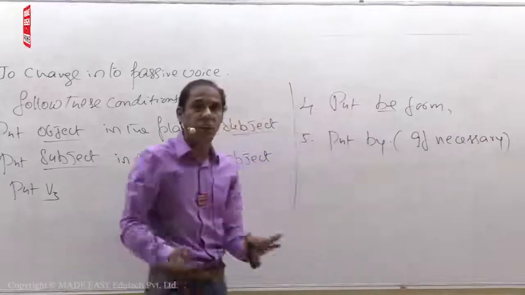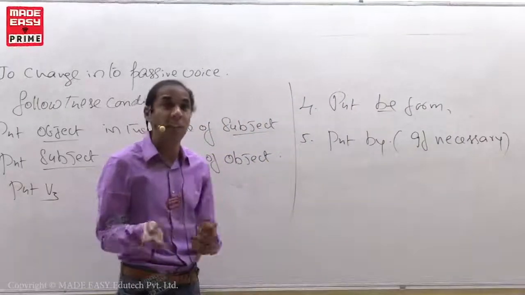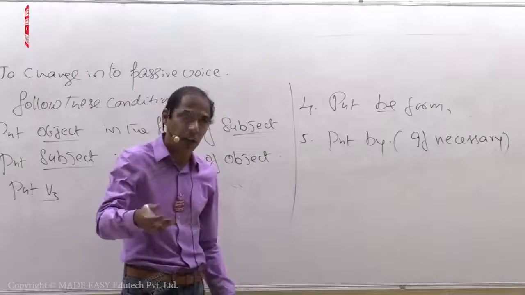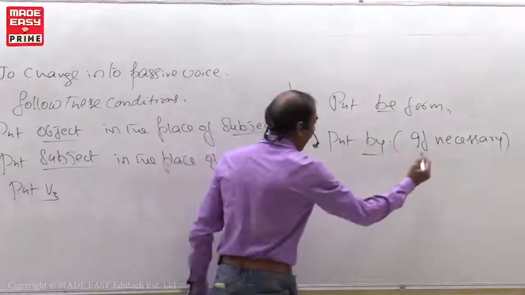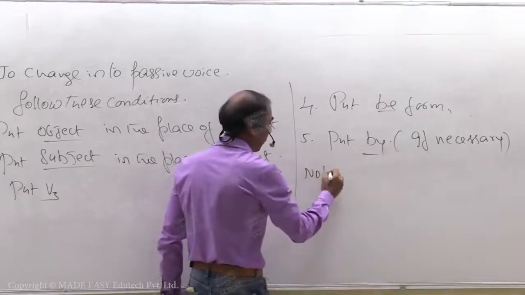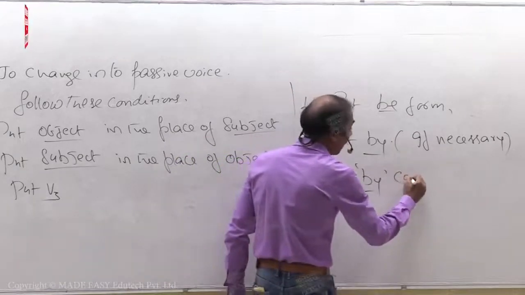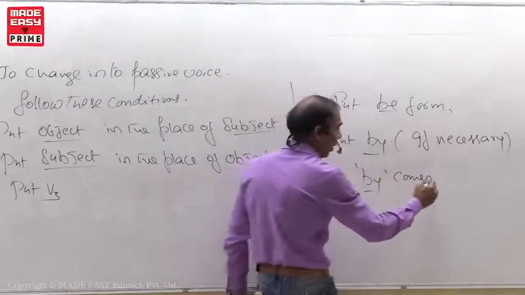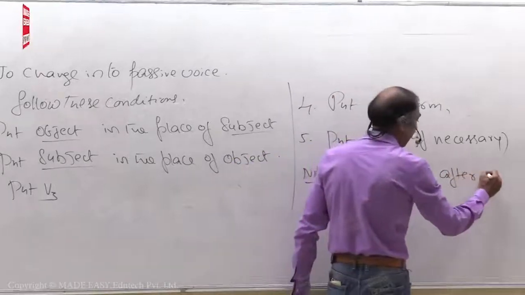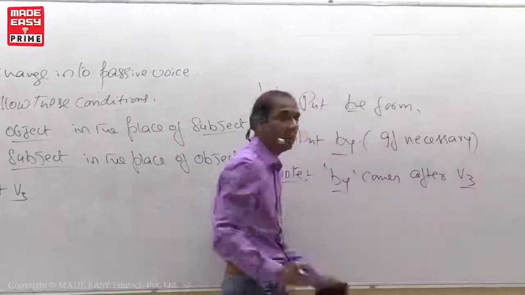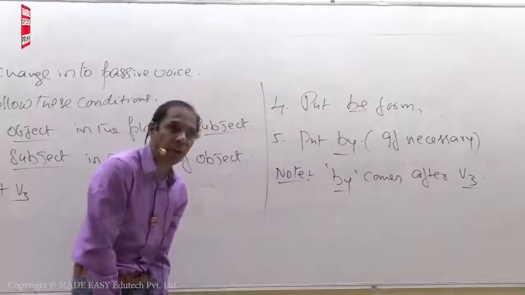Whenever it is necessary, then only you have to use it, or else don't. When it is necessary and when it is not necessary, I'll explain later. Note, where do you have to write by? By comes after V3. What is all this? I'll explain. Don't worry.